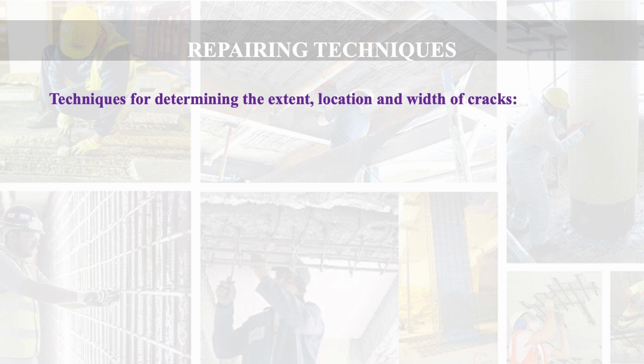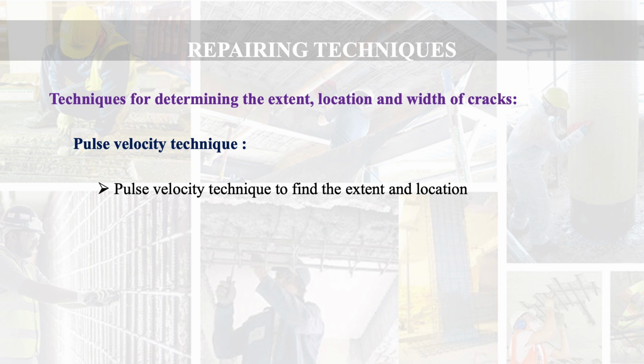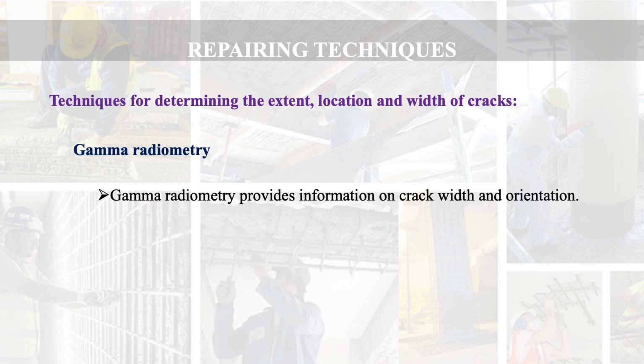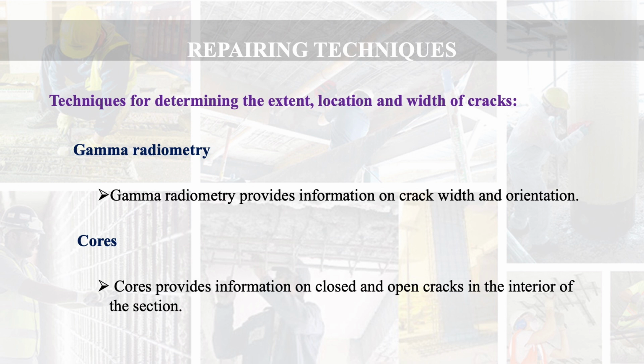First, we can use the pulse velocity technique. By using this technique, you can find the extent and location of the crack. By using borehole photography, we will get information on crack width and orientation of the cracks. Then by using gamma radiometry, we can get information about crack width and the orientation of the crack. By using cores, we can get information on closed and open cracks in the interior of the section.